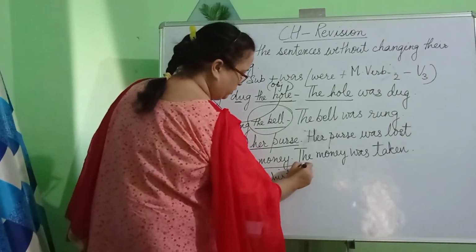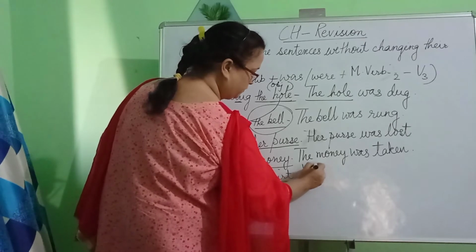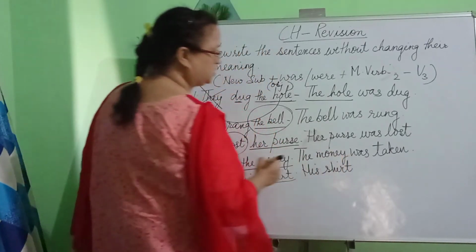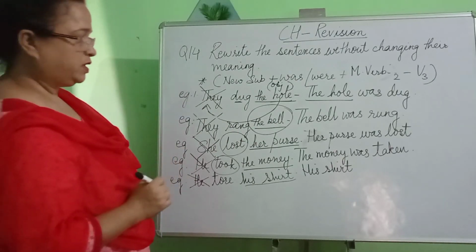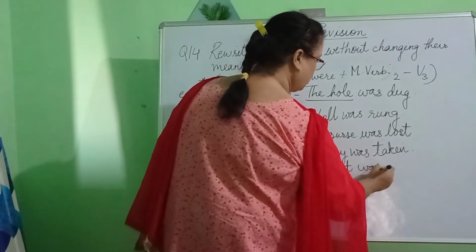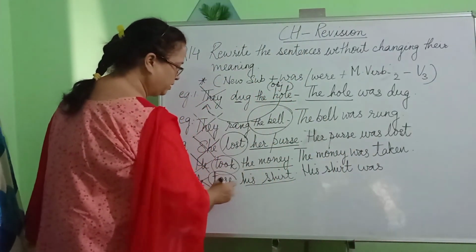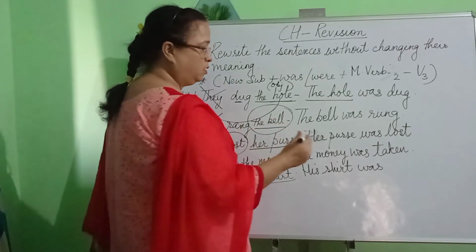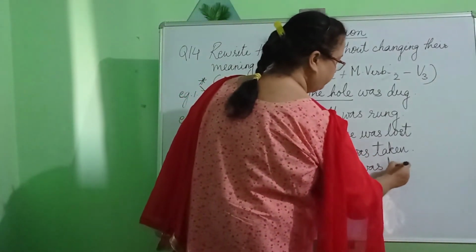So the object will be written in the subject place. That means his shirt. Now since we are talking about a singular subject, we will be using was. So was, and now what's the verb over here? Tore. Tear, tore, torn. So torn is the V3 form.